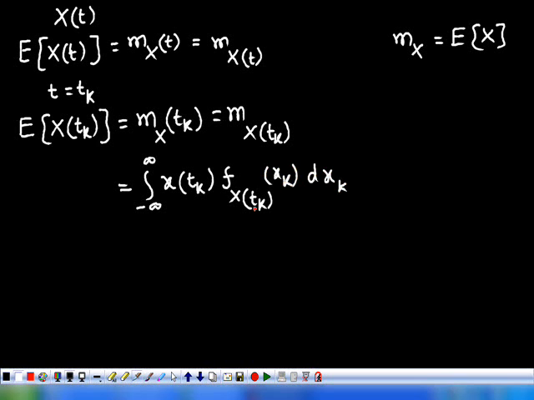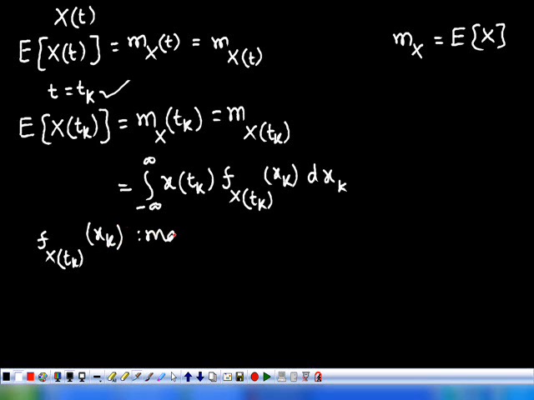So what is this f_X(tk)(xk)? This is the marginal probability density, is it? Because X(tk) is the random variable obtained by observing the random process at t equivalent to tk. So therefore, this f_X(tk)(xk) indicates the marginal density.